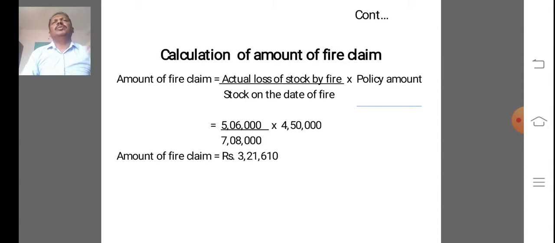Next, when the ratio of gross profit for more than 1 year is given, in any problem that provides rate of gross profit for the last 5 years, 6 years, then at that time the average rate of gross profit must be taken. So we add all the rate of gross profit percentages and divide by the number of years, then we get the rate of gross profit.